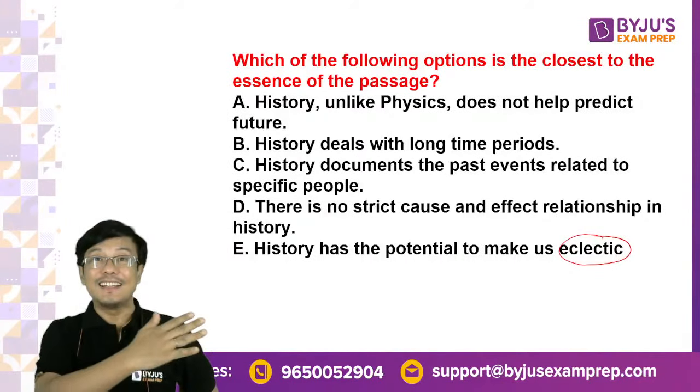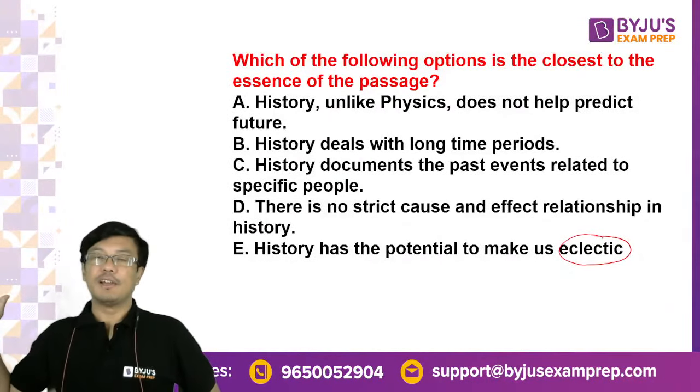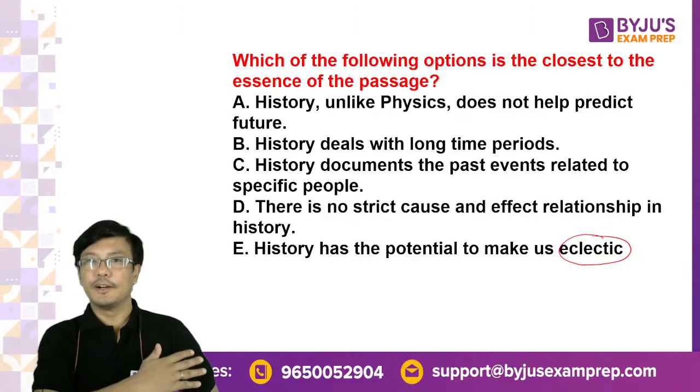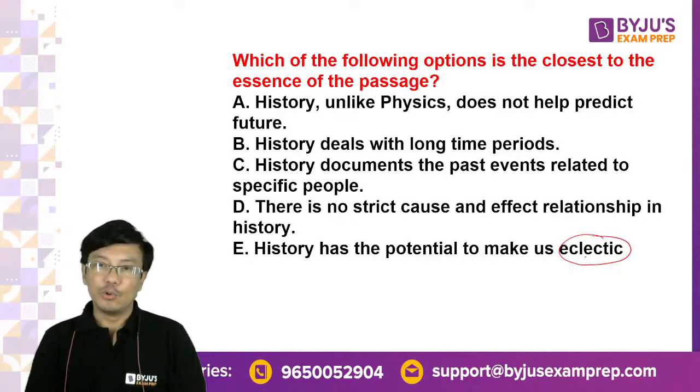So that is eclectic, meaning having a wide range of knowledge, choices, having a wide range of opinions drawn from various sources.